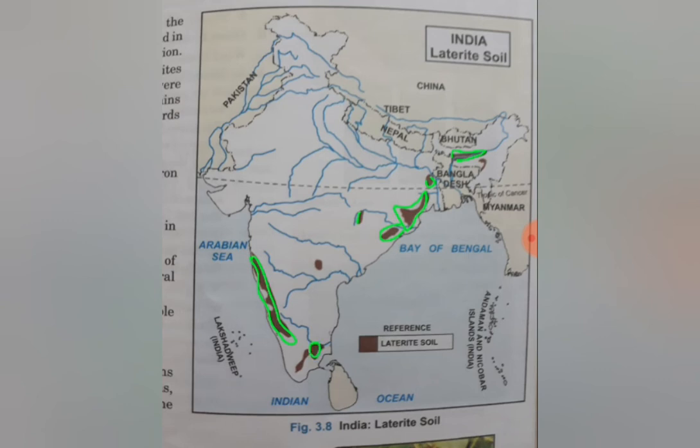Some part of Tamil Nadu is also covered with this. Okay, Karnataka, Maharashtra is also there. Then comes this region, some part of West Bengal, you can say Odisha. So this way you can name at least 4 to 5 states if they ask you to name the states.